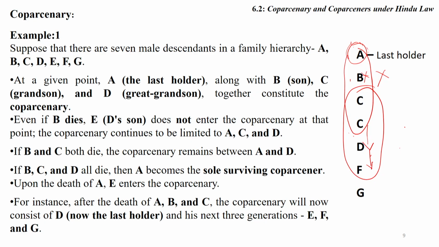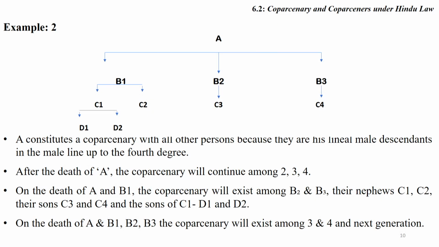Therefore, if a person dies within the purview of Coparcenary, it cannot change the composition of Coparcenary, as I explained in the example, friends. Friends, the second illustration is about a different kind of family. A is the last holder of the property.